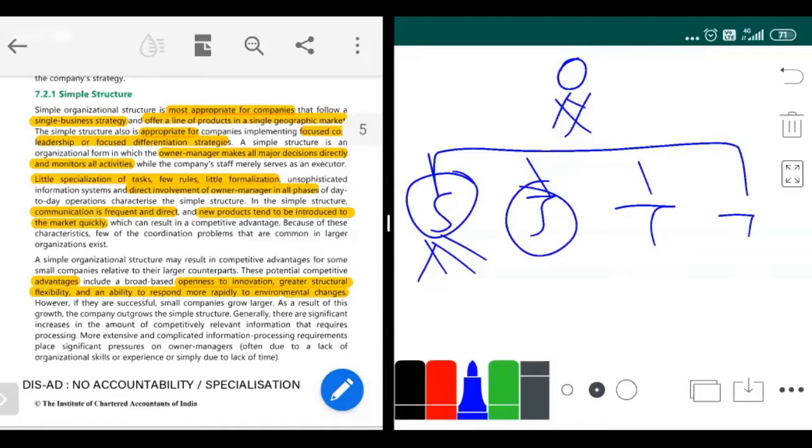So a major part of the decision making authority I have to give to them. This is what happens when you move from divisional to multi-divisional. So what happens is I have given each division...